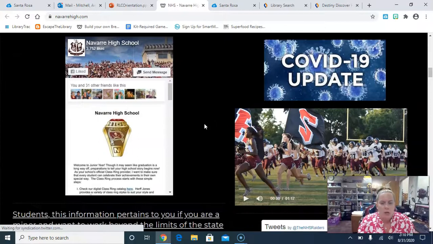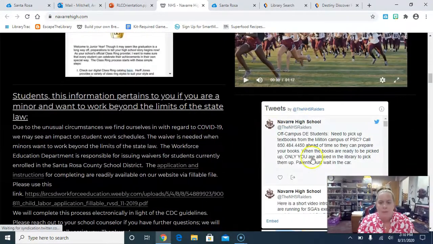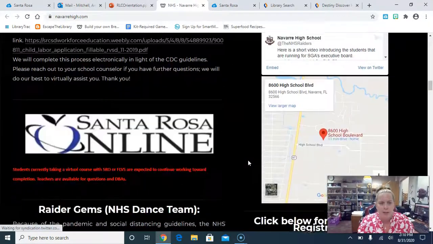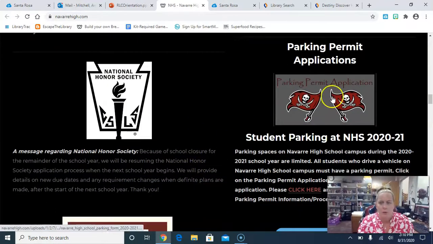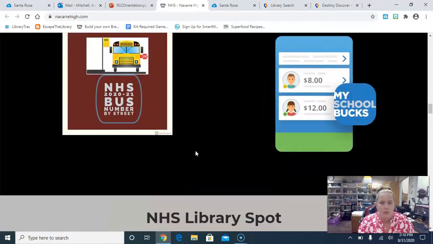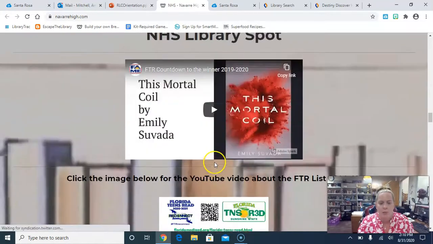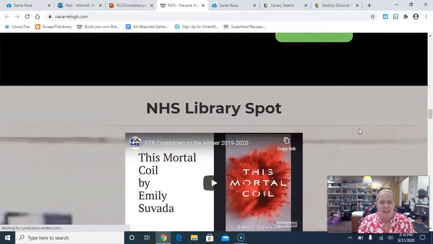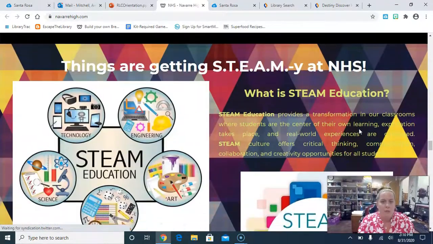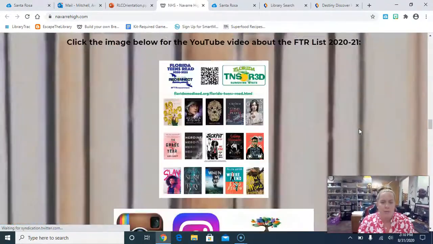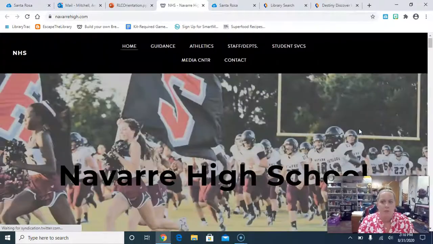Miss Coate has videos for sports, and the NHS Twitter feed, and I think there's another one on here too, but there's information about everything you could possibly want to do: parking permit applications, honor society, bus, my school bucks. And then there's my little library spot at the bottom. Information about the school. You could just scan forever and find all kinds of great information.